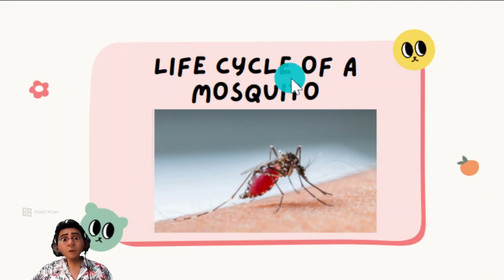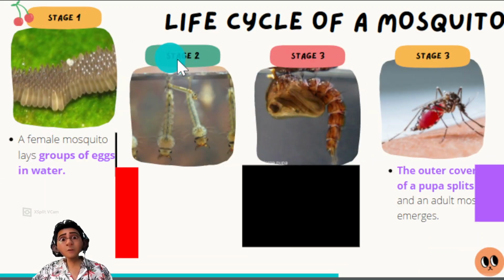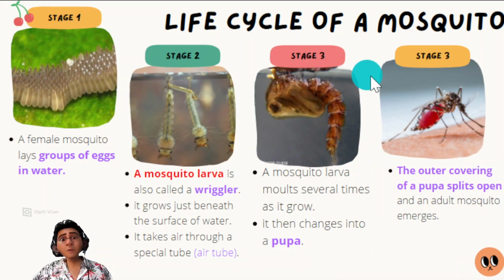So next, let's talk about the life cycle of a mosquito. Mosquito, everyone knows mosquito. There are 1, 2, 3, 4. There are 4 stages in the life cycle of a mosquito. We start with stage 1. A female mosquito lays a group of eggs in water. So this is in water.